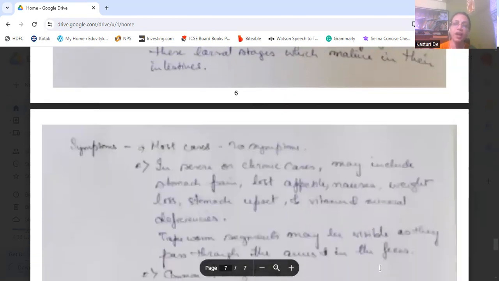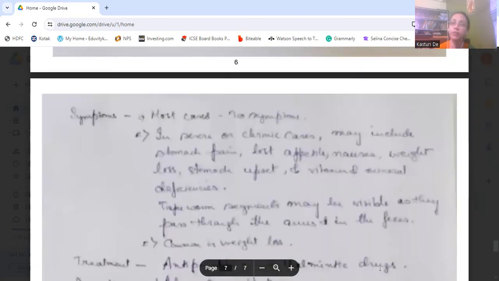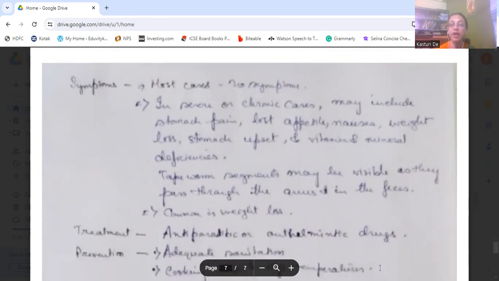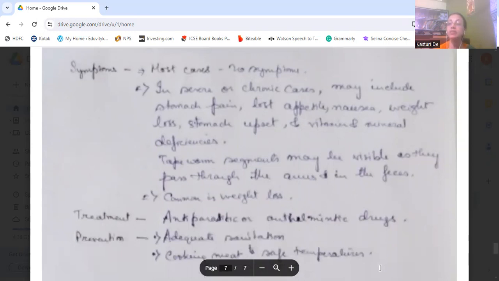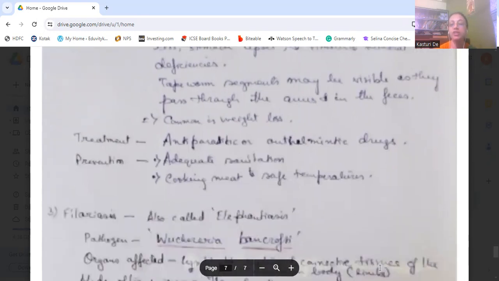Okay. And the symptoms here: there will be no general symptoms. But in severe or chronic cases, they include stomach pain, loss of appetite, nausea, weight loss, stomach upset, and vitamin or mineral deficiency. Tapeworm segments may be visible when they pass out in the stool, through the anus. The most common symptom is weight loss. How is it treated? Antiparasitic or anthelmintic drugs. Prevention is adequate sanitation and cooking meat to safe temperatures.